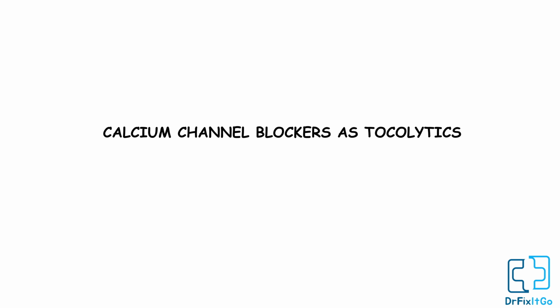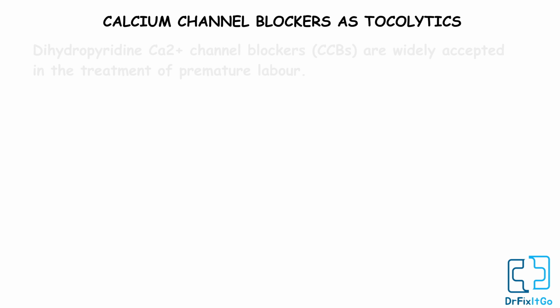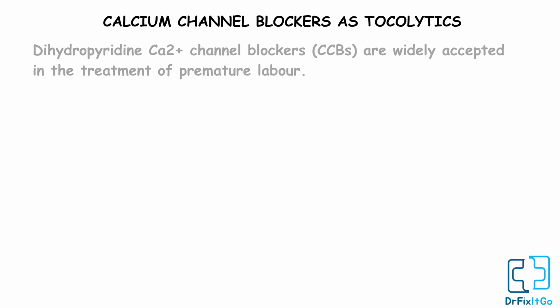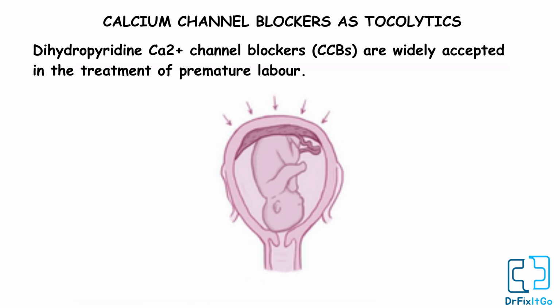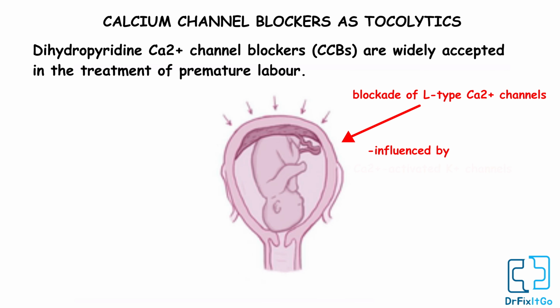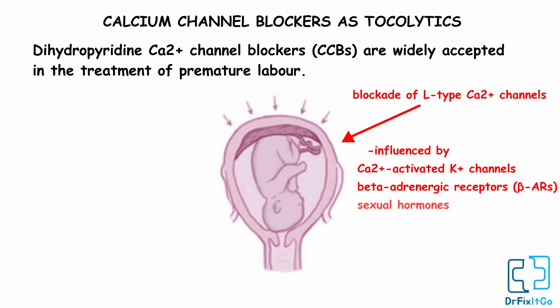Calcium channel blockers as tocolytics. Dihydropyridine calcium ion channel blockers are widely accepted in the treatment of premature labor. Their mechanism of action in tocolysis involves the blockade of L-type calcium ion channels influenced by the calcium ion activated potassium channels, beta-adrenergic receptor, and sexual hormones.